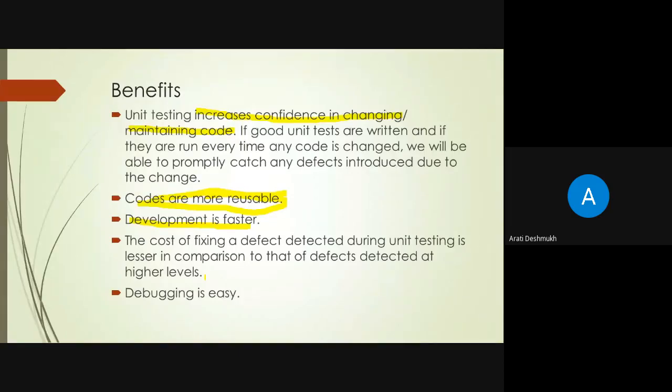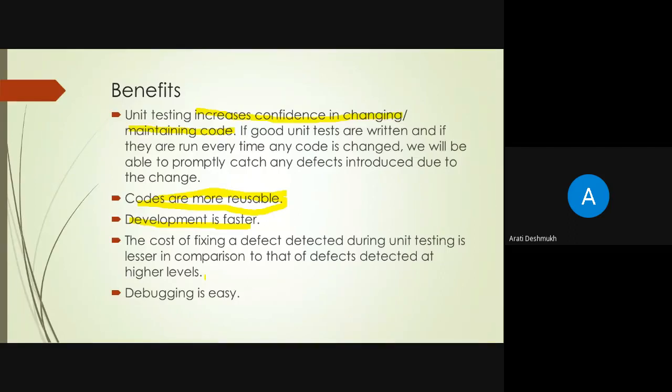If good unit tests are written and run every time on any code we want to change, then it is able to catch any defect in the program.